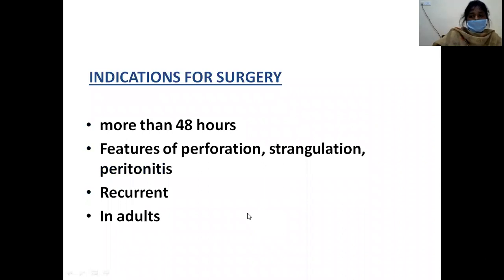Now, this is about the non-operative method. What about the indications for surgery? When are you going to plan for surgery? If the patient presents late, that is more than 44 hours, and if there are features of perforation, strangulation, peritonitis, or the intussusception is recurrent. If you had tried the non-operative method and it appears again, then you can plan for surgery. And also in case of adults. Why in adults? Because in adults there is a greater chance of a pathological lead point, so it is better to go for surgery. These are the indications for surgery.